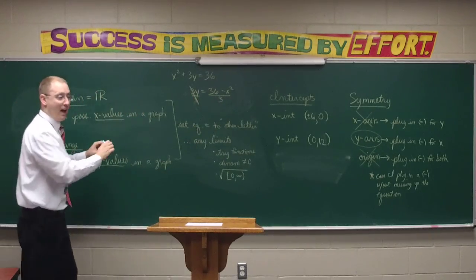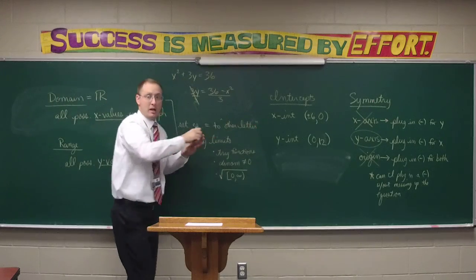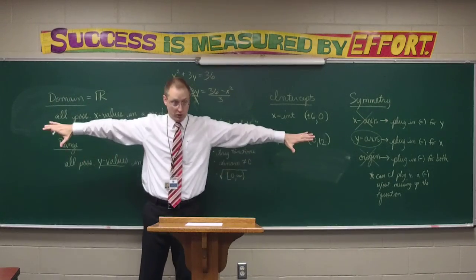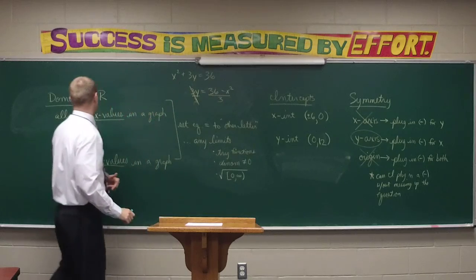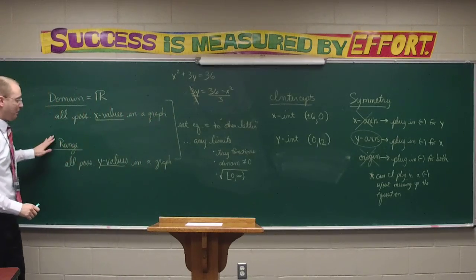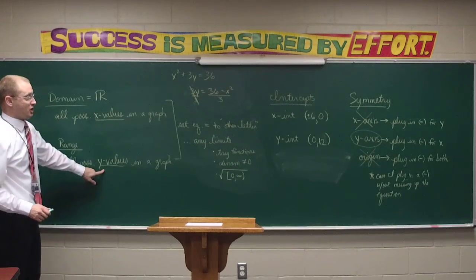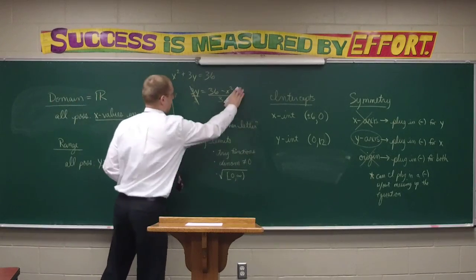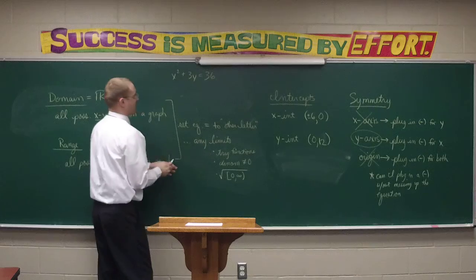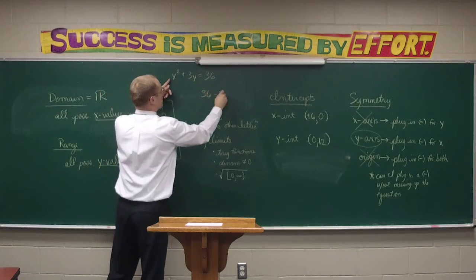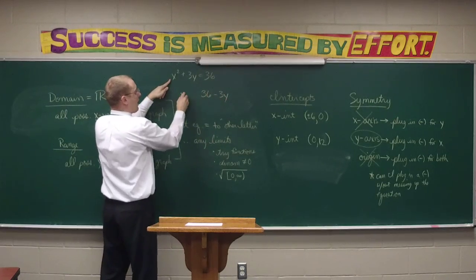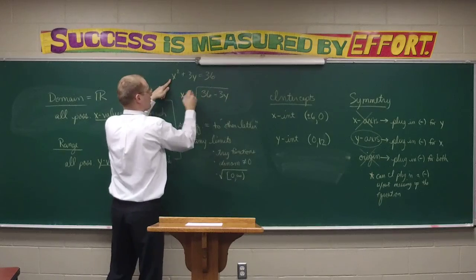That means my graph goes to infinity and negative infinity outward, side to side. Let's determine the range. Range is all possible y values. So I'm going to set the equation equal to x, the other letter. Now to set equal to x, I'm going to subtract away the 3y to get x squared, and then take the square root.